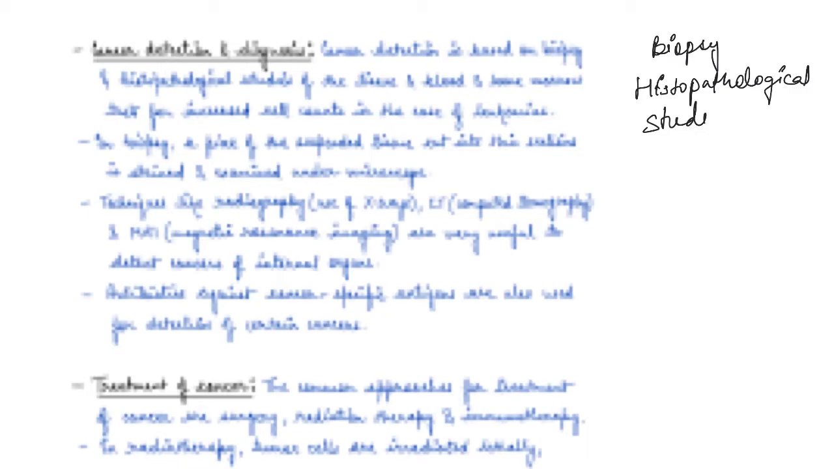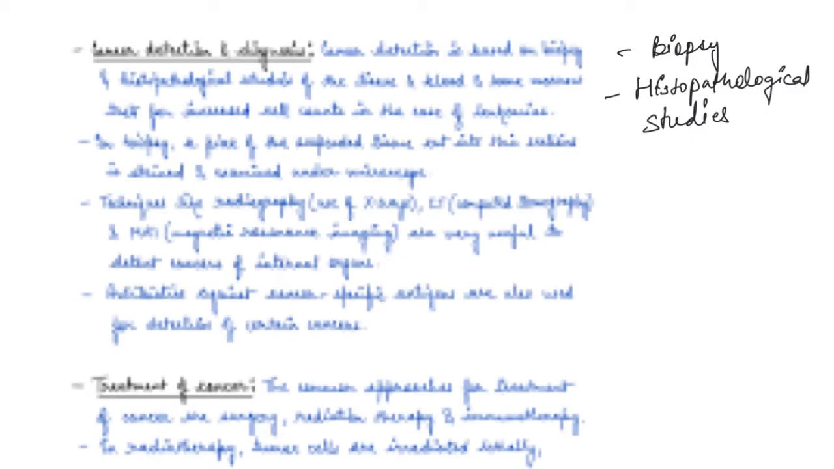Now, biopsy or histopathological study of what? Tissue and blood. And also, there are certain bone marrow tests for increased cell count in the case of leukemia. So, in case of different types of blood cancers, you just do the bone marrow test to check the increased cell count. In other cases, it can be biopsy or histopathological studies of different tissues and blood, right?